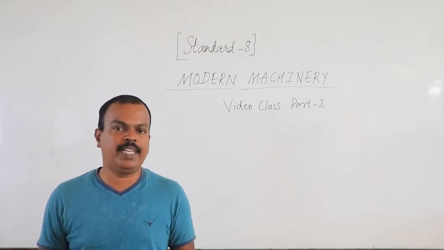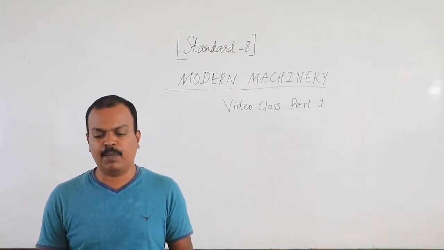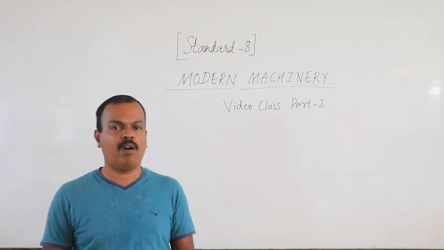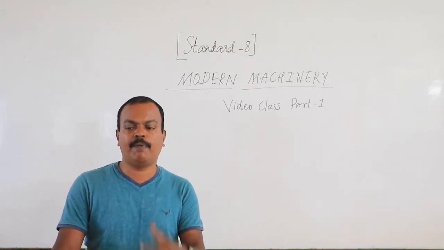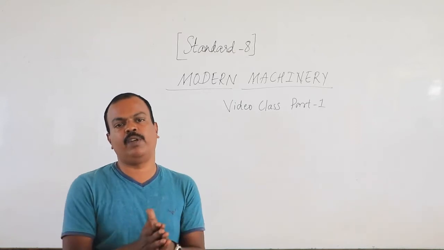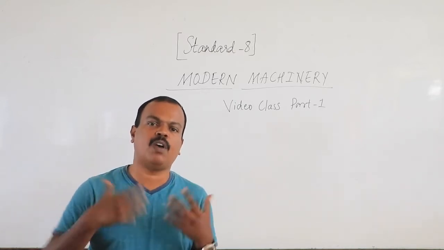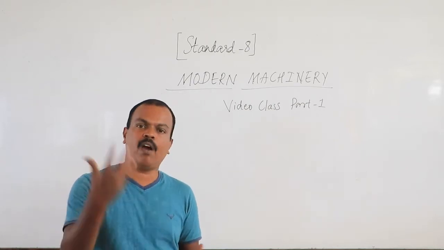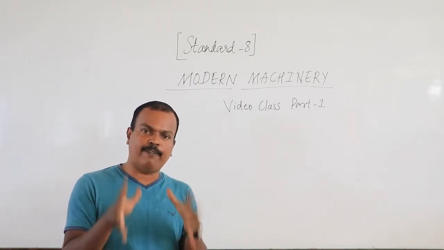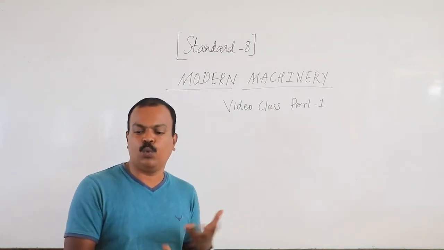In today's video session, we will cover the first 12 lines of the poem, right? So that's 3 stanzas or 3 verses. In the first 8 lines, the machines tell us how they are made and how they perform when put to work. So the first 8 lines are going to tell us the origin of machines, how the machines are constructed, how they are built, and how they perform, how they do their job when they are set to work.